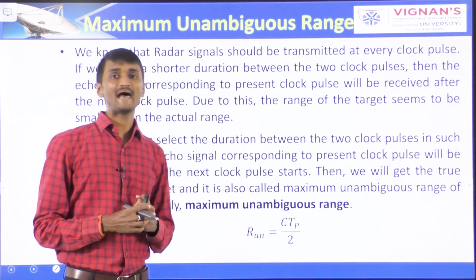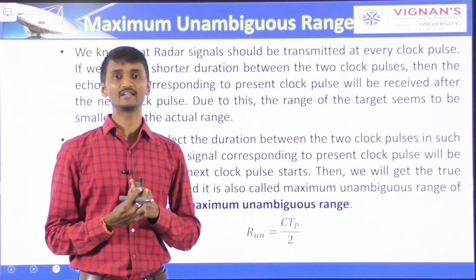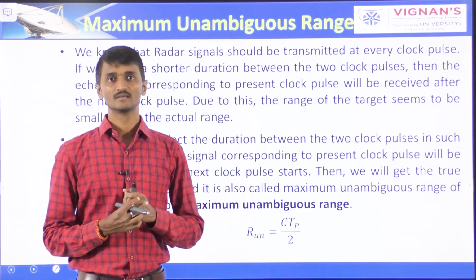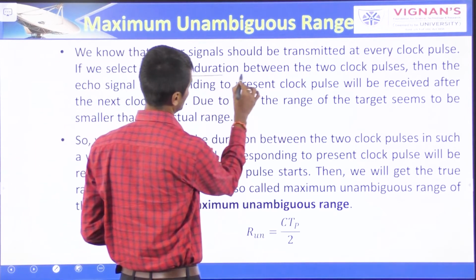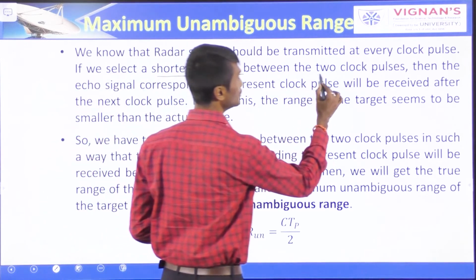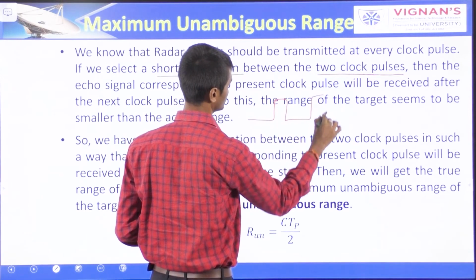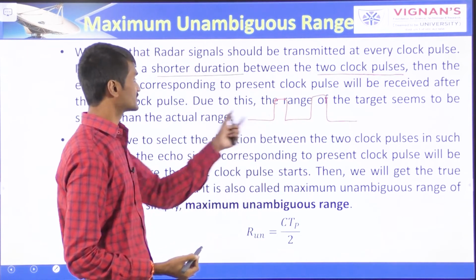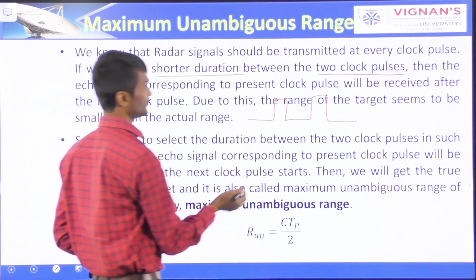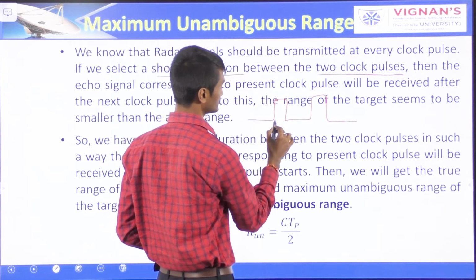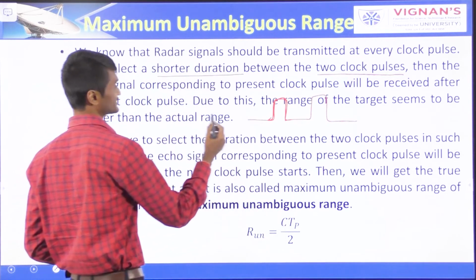So next one, maximum unambiguous range. We know that the radar signal should be transmitted at every clock pulse. If we select a short duration between the two clock pulses, like this, then the echo signal corresponding to the present clock pulse, the first one, will be received after the next clock pulse.